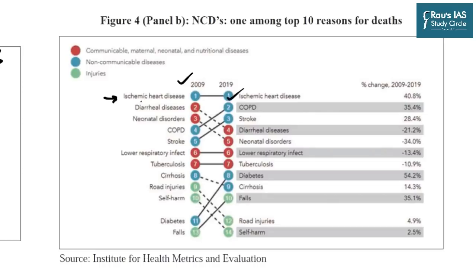But in 2009, the disease which killed the most people after heart disease was diarrheal disease, which is related to sanitation and infection, and is kind of communicable. It has dropped down to fourth. Similarly, neonatal disorders have dropped down to fifth, whereas COPD and deaths due to stroke have risen to 2 and 3. So if you look, all the top 3 killers are non-communicable in nature.